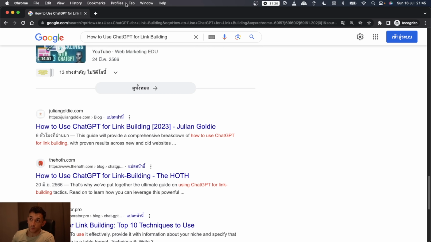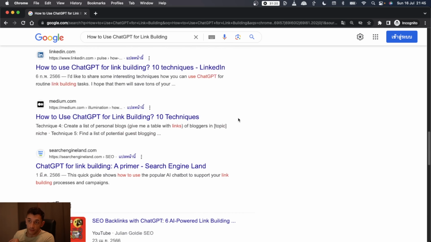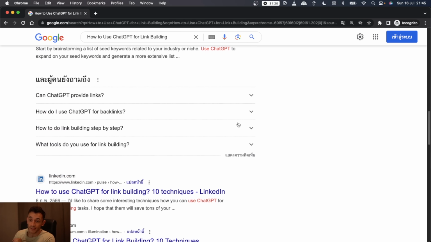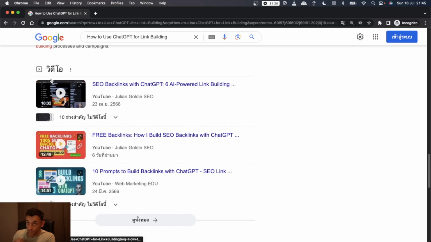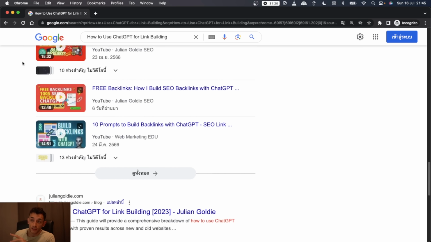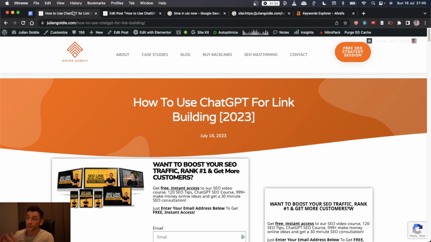Because in this niche as well, in the link building and SEO related niche, obviously it's super competitive. Everyone's an SEO who's competing, so it's very difficult to rank. But I'll show you exactly how we find trending keywords, how to generate content like this that actually ranks within hours using AI, and my whole process around this.